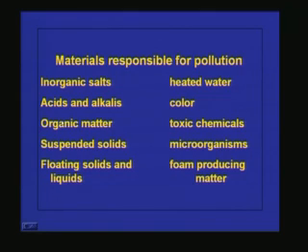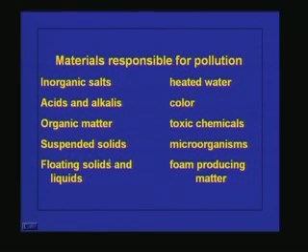For example, if you take the case of tannery, a lot of organic matter will be coming, and similarly in the textile industry also a lot of organic matter will be coming, and in the distillery industry a lot of organic matter will be coming. Another one is suspended solids, because depending upon the raw material the industrial effluent will be having a lot of suspended solids, and floating solids and liquids will definitely be coming from the industrial process.